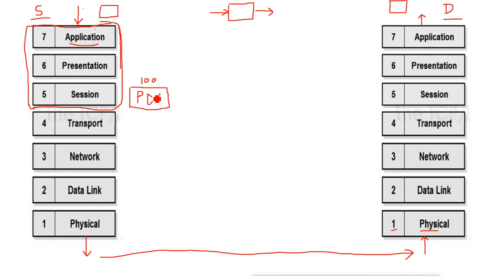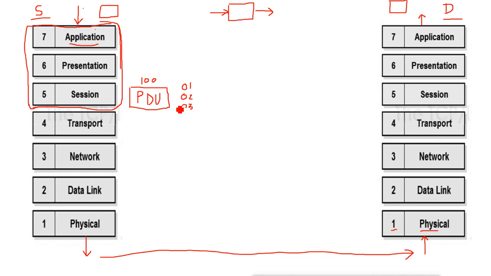For example, it is divided into multiple segments, like segment 1, segment 2, segment 3. When it breaks the data into segments, it numbers them with a sequence number: sequence number 1, 2, 3. When these packets reach the destination, the destination machine's transport layer tries to arrange the packets again, and this sequence number is important so that it can arrange the packets sequentially.